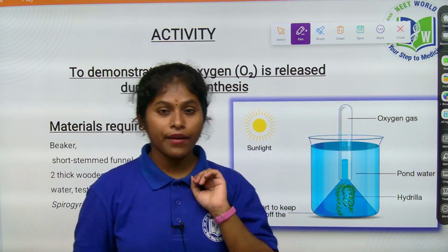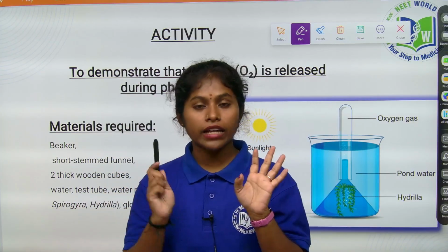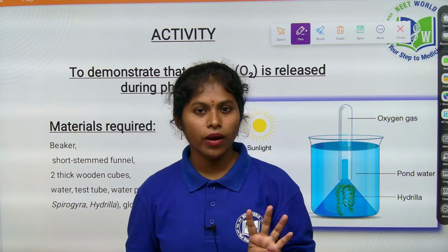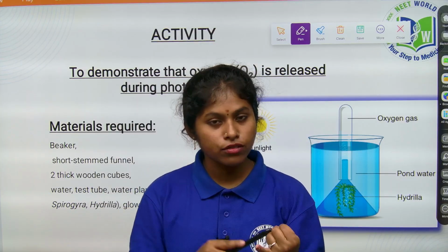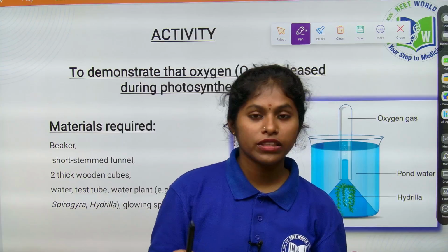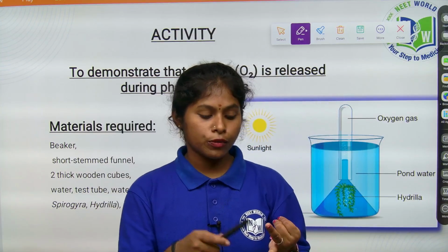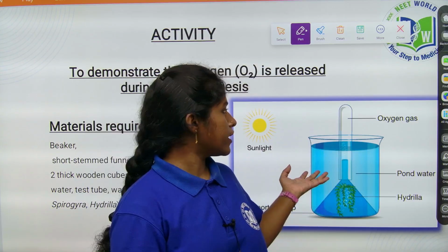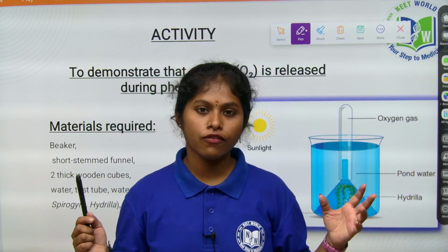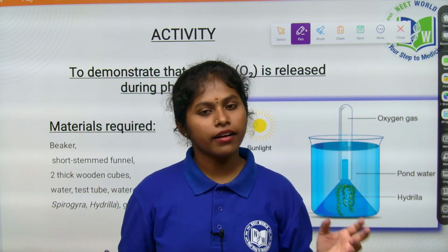So we have done the 5 experiments, children. First we know that carbon dioxide is required, light is required, starch is prepared, and also variegated leaves prepare starch with the help of the chlorophyll only. We proved that chlorophyll is also necessary for photosynthesis, and now we proved that oxygen is produced during the process of photosynthesis as the end product, right?